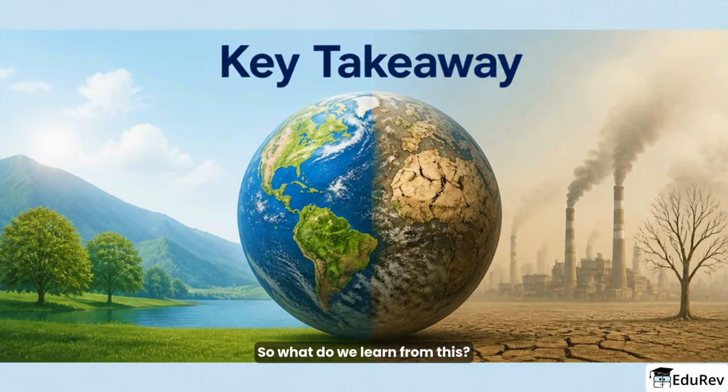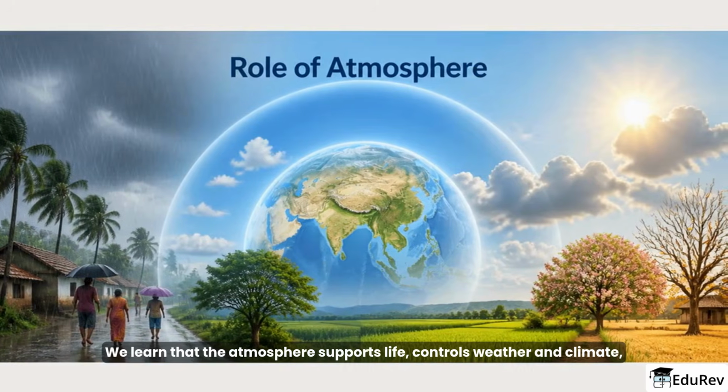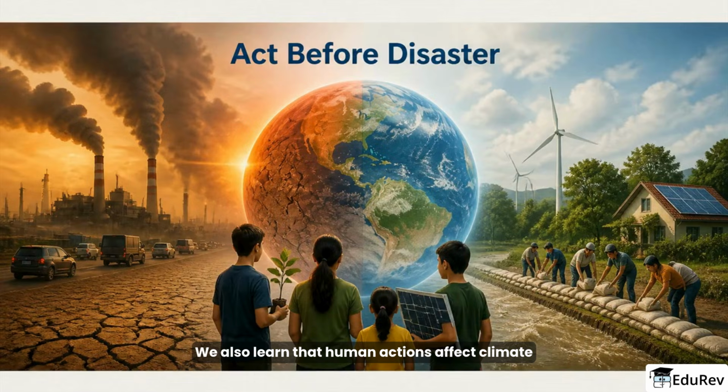So, what do we learn from this? We learn that the atmosphere supports life, controls weather and climate, and that monsoon and seasons shape daily life in India. We also learn that human actions affect climate and can make natural disasters worse. So we must prepare and act to reduce damage.